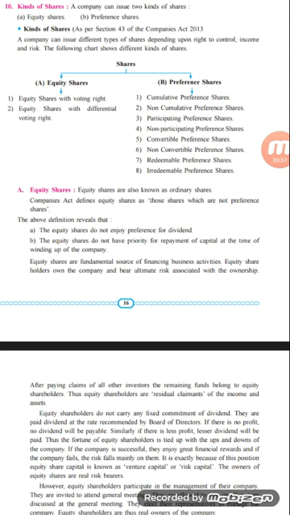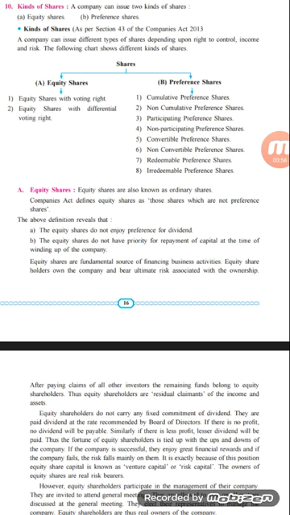In equity share there are two subtypes. The first one is equity share with voting rights. The second one is equity share with differential voting rights. And the next one is preference shares. In preference shares there are a total of 8 subtypes.